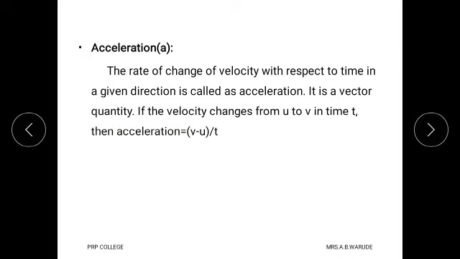If we consider the initial velocity as u and the final velocity as v in a particular time t, then the formula for acceleration is (v minus u) upon t. Here v means final velocity, u means initial velocity, t is time, and the symbol used for acceleration is small a.